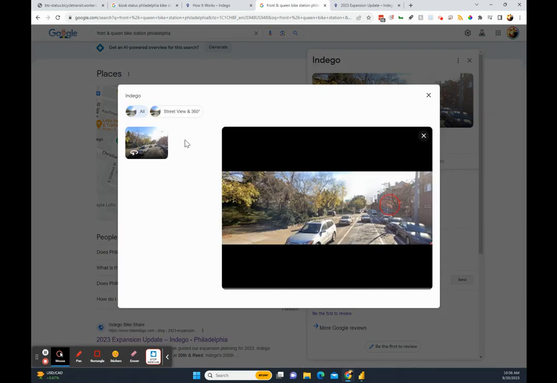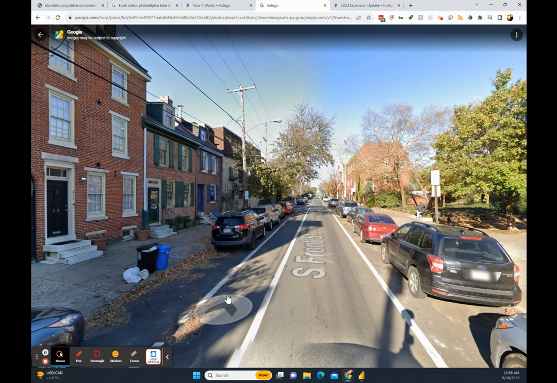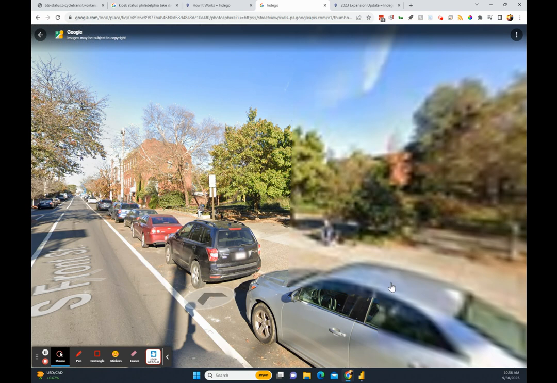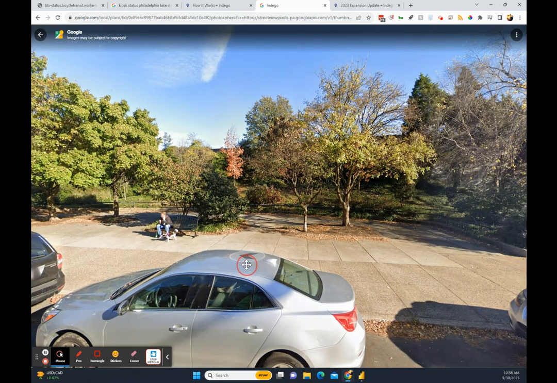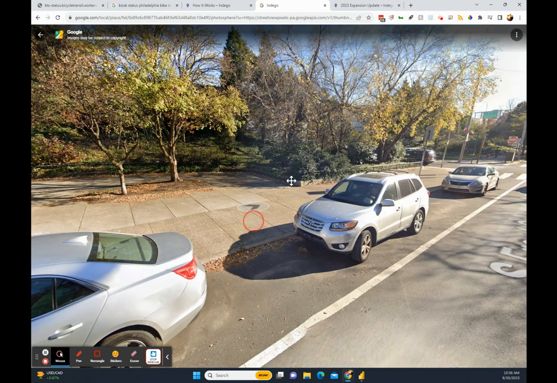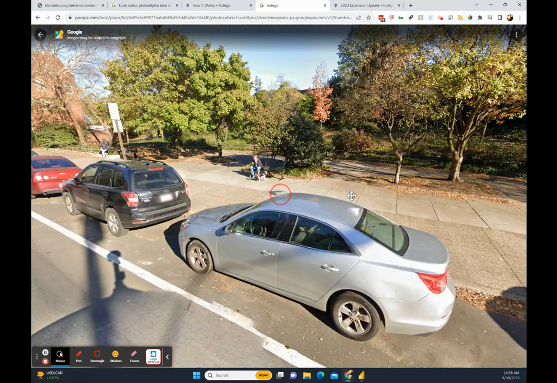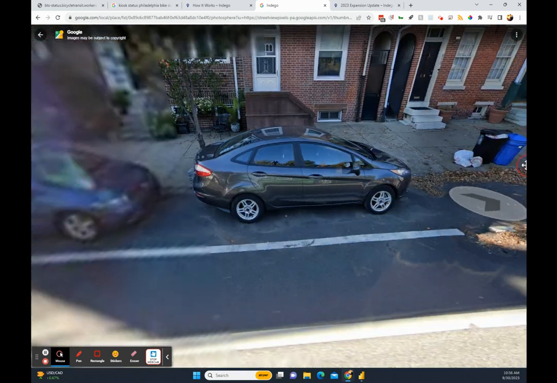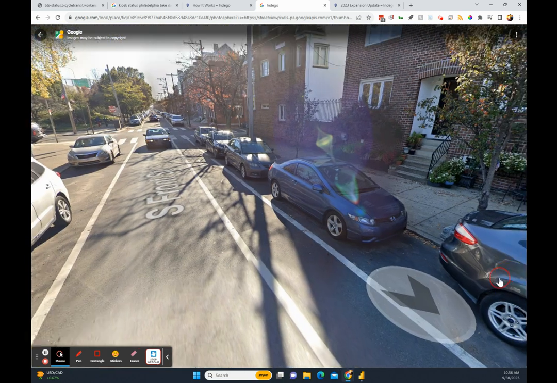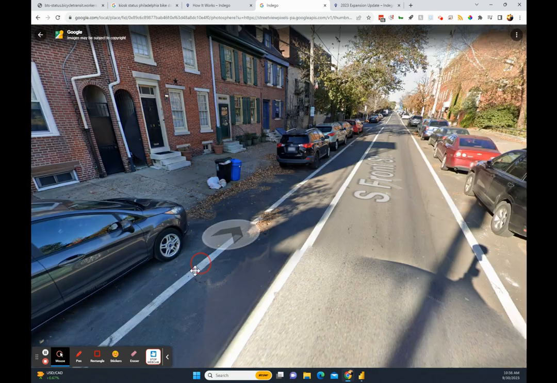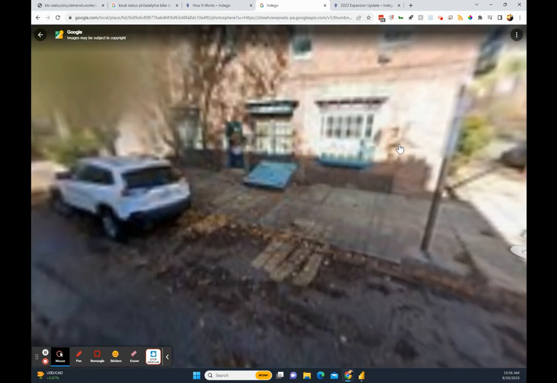I'll look this up. I'm trying to use this. Hi Philadelphia. Looks very sunny here. Front and Queen Indigo Station. Looks like whenever this picture is from, we're not getting.